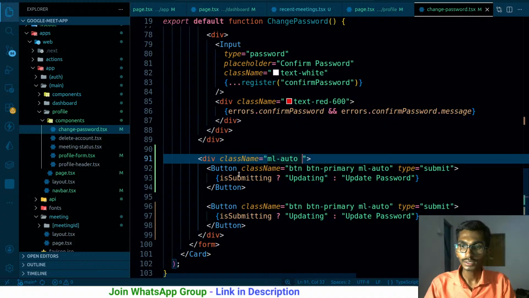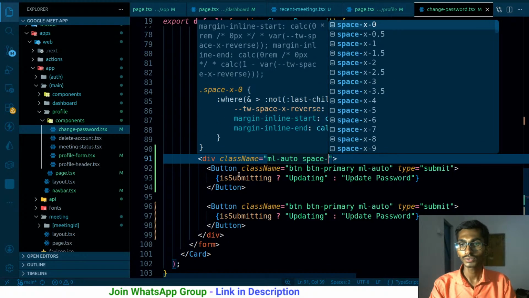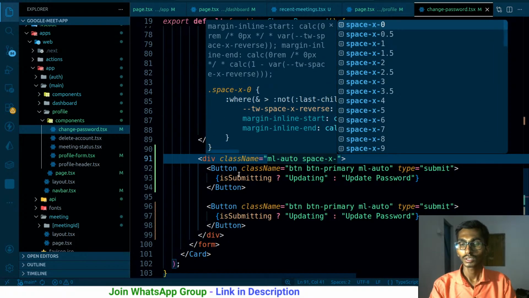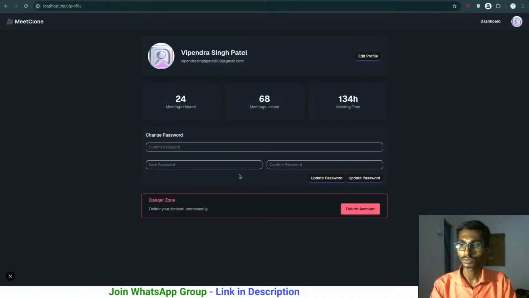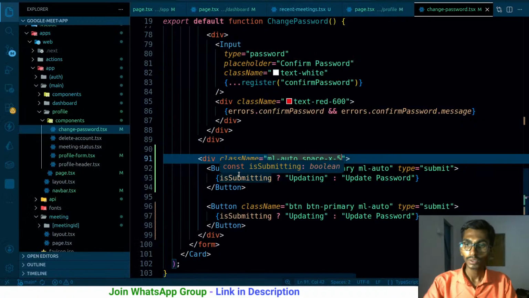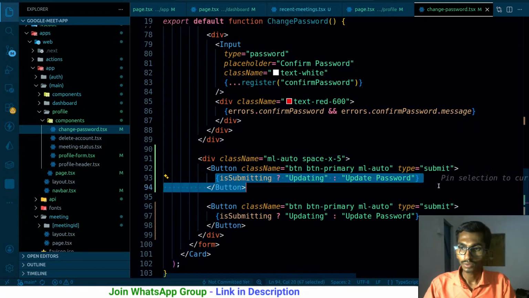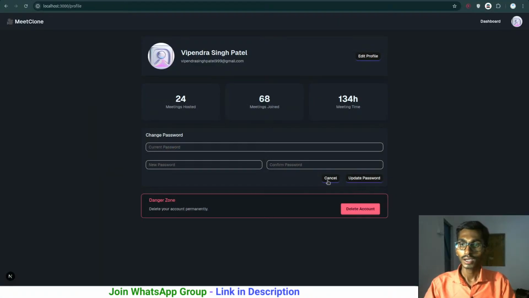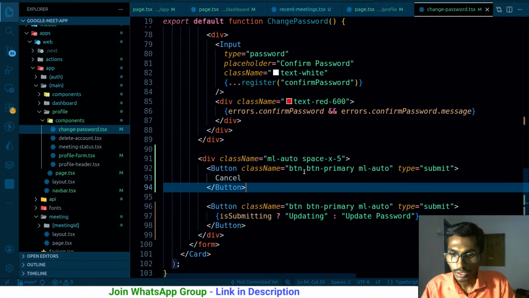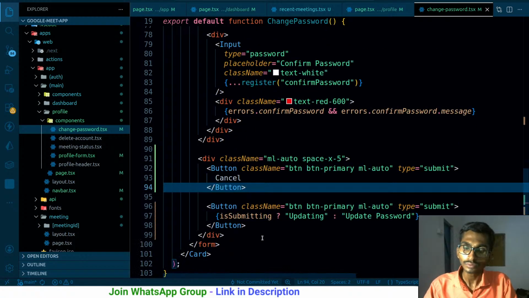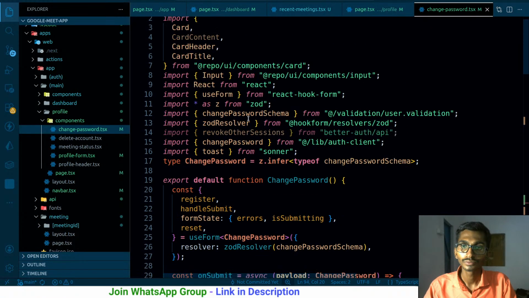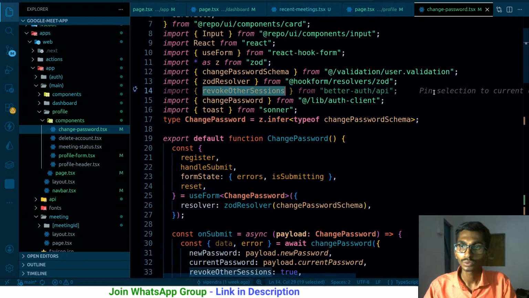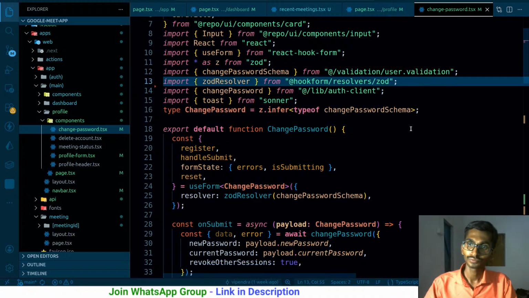The second thing is the gap, so space-x, that's gonna be around 5, so that there is some gap. The second one is actually gonna be the cancel, just like this. I will be even rendering this conditionally.